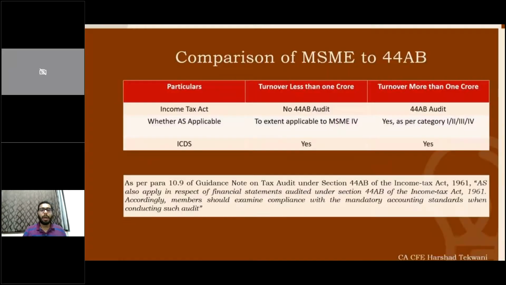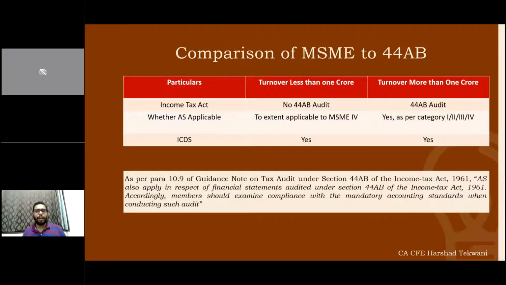Moving ahead, comparison of MSME with 44AB. Now, a lot of people might be confused whether these things are applicable in tax audit or not. I'll provide a comparison and a detailed example, and detailed guidance also. Some people say, okay, we are applicable with ICDS, ICDS is applicable, AS is not applicable.